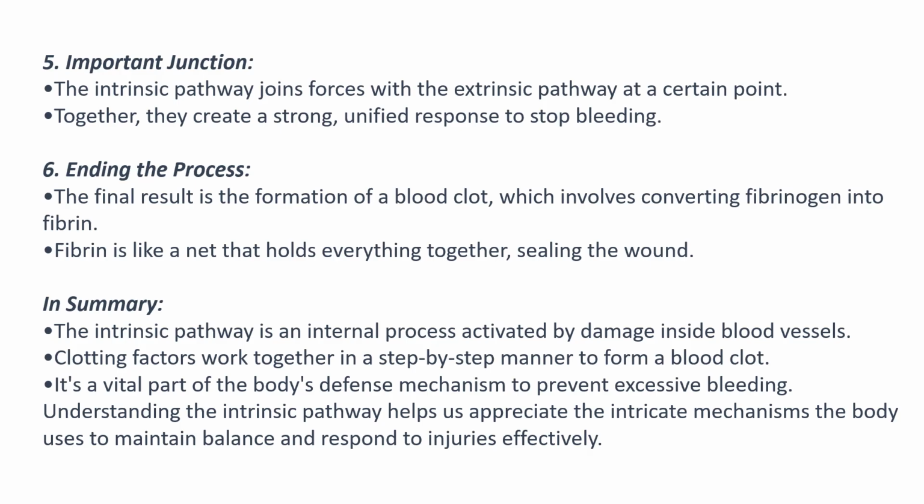Together, they create a strong, unified response to stop bleeding. The final result is the formation of a blood clot, which involves converting fibrinogen into fibrin. Fibrin is like a net that holds everything together, sealing the wound.